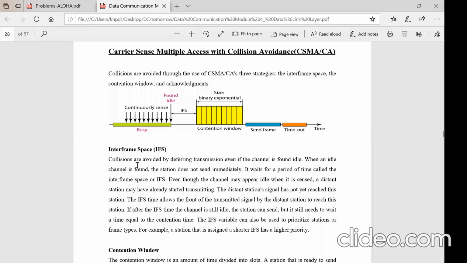What is this interframe space? Interframe space is a fixed time slot. It waits for a period of time called the interframe space. It is fixed. It is agreed upon initially by all the independent stations which are vying for a single channel to transmit data, to see whether the channel is idle. So IFS is an idle time where it will wait. After that, it goes into the contention window.